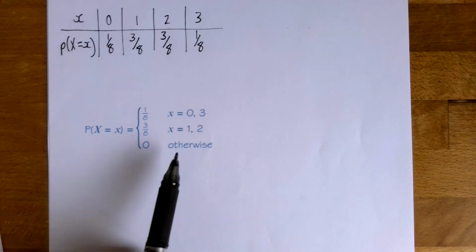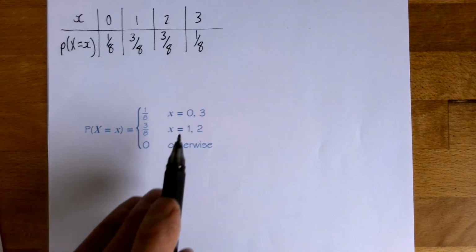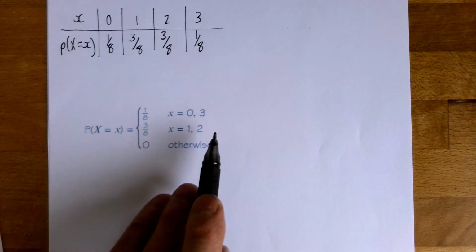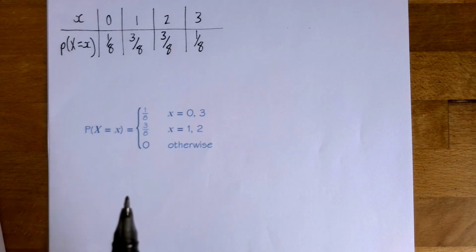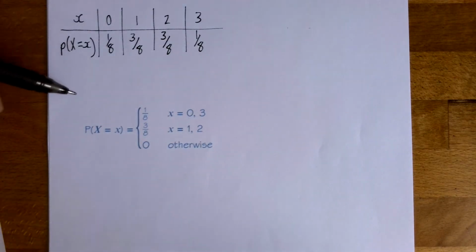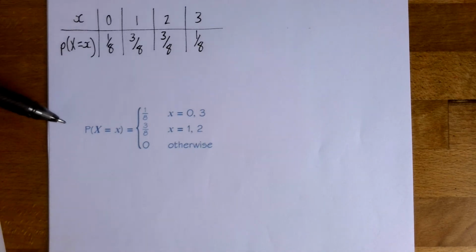So everything else has a probability of 0. So we've got the possible outcomes, the number of heads in this case, and the probabilities. And so this is a probability distribution expressed in a table, and this is as a probability mass function.